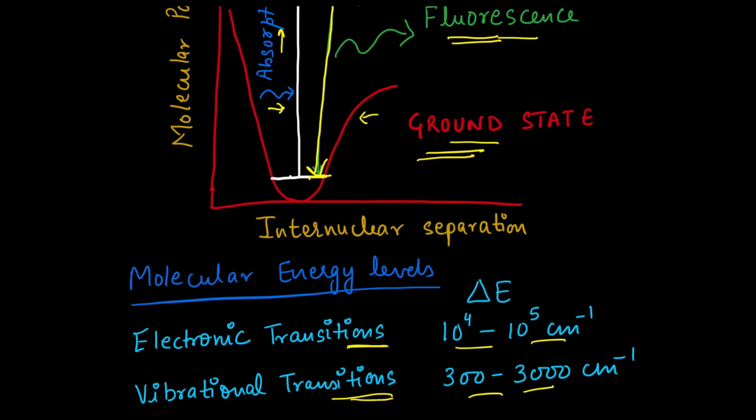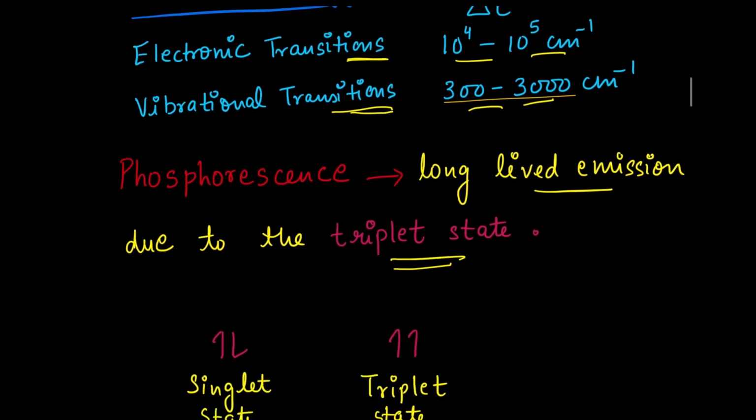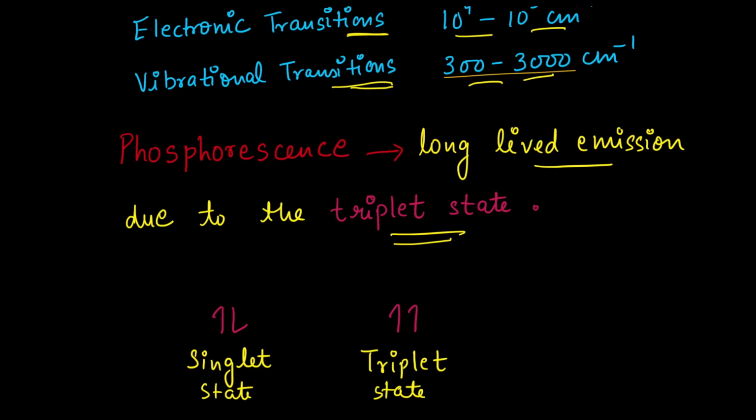Now let's understand the phosphorescence method. Phosphorescence is a long-lived emission, and this happens because of the presence of a triplet state. There are two ways the electrons can be arranged. One is a singlet state where the electrons are paired, and one is a triplet state where both electrons are of the same spin. Most molecules have a ground state which is singlet, but some molecules like oxygen have a triplet ground state.